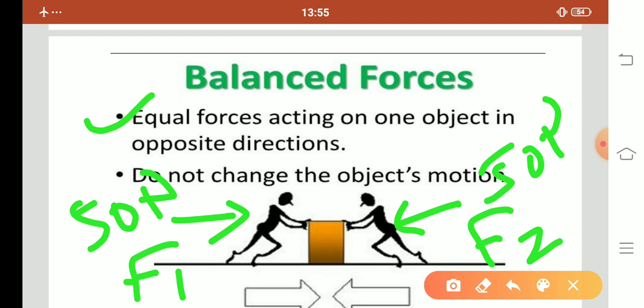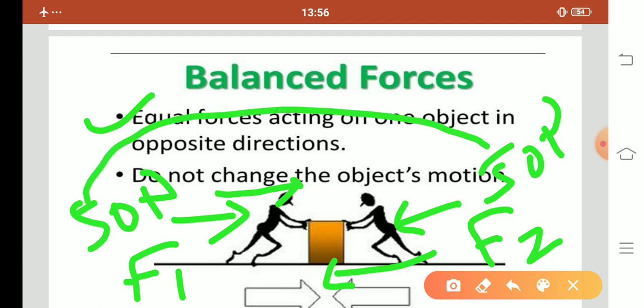This person's force is in this direction and that person's force is in the other direction, and both have the same magnitude. So there will be no change in the position or state of the object.